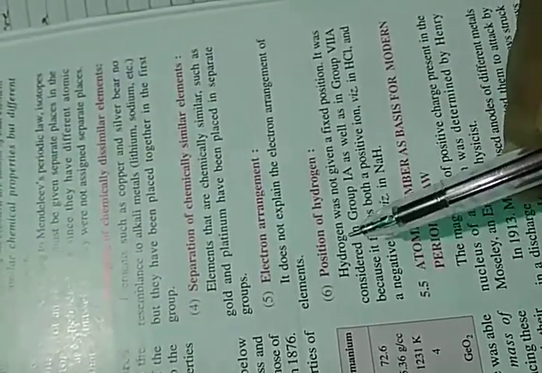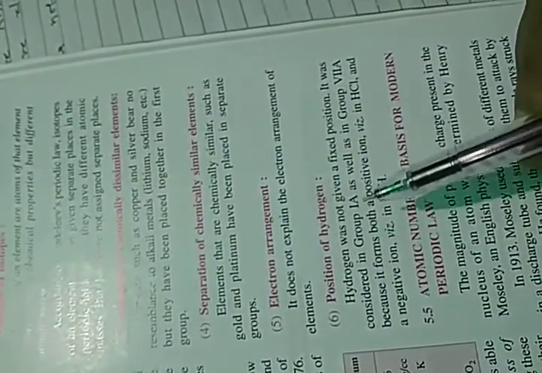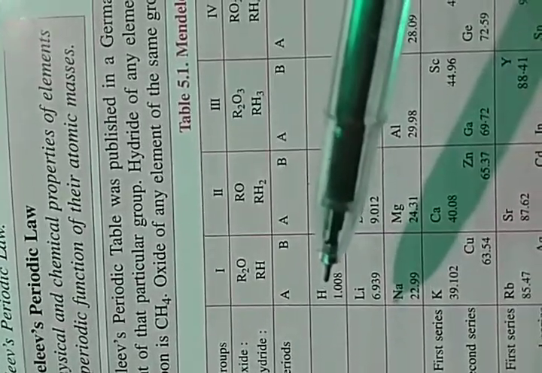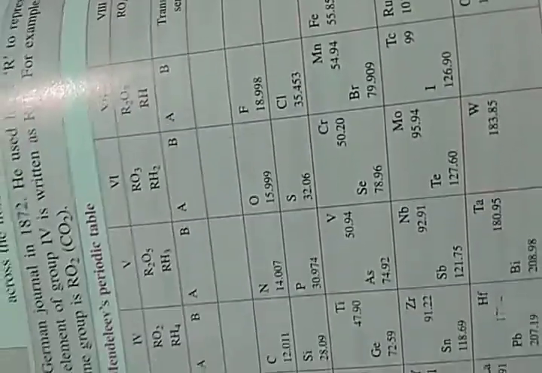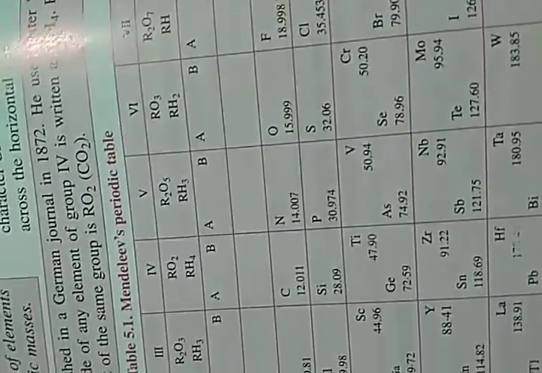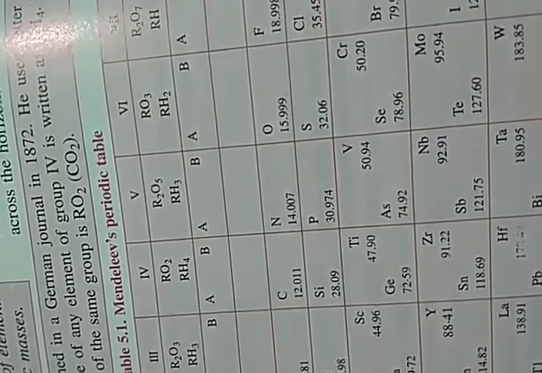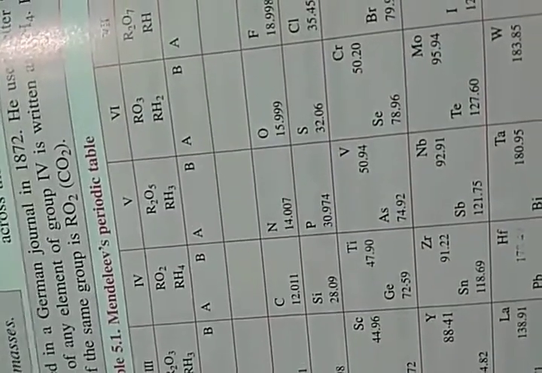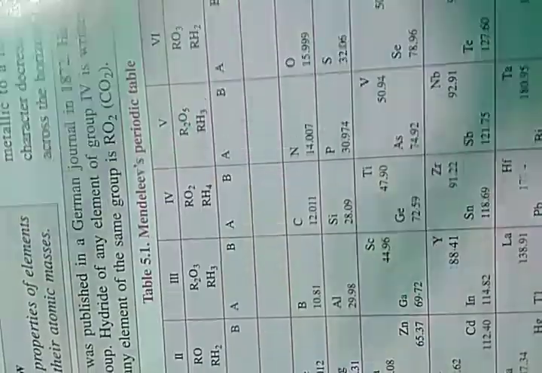Position of hydrogen. Hydrogen was not given a fixed position. It was considered in group 1A as well as 7A, because its valency is 1 and it is a non-metal, and in group 7 fluorine, chlorine, bromine and iodine all have valency 1. So why was it not placed in group 7, why was it placed in group 1? This was a controversy.